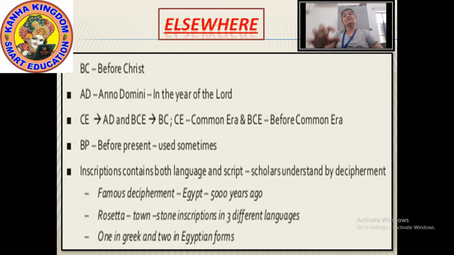The languages used on these inscriptions changed time by time. The first inscriptions were written in Sanskrit or Prakrit, then in Tamil also, then further in many different languages like Greek and Egyptian. Such different languages were used to write these inscriptions.